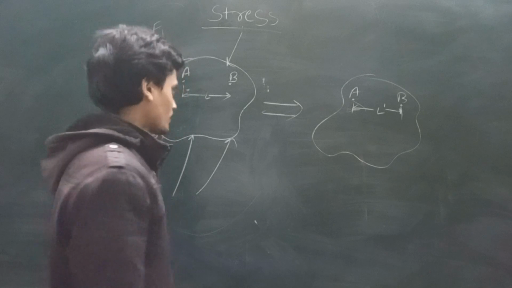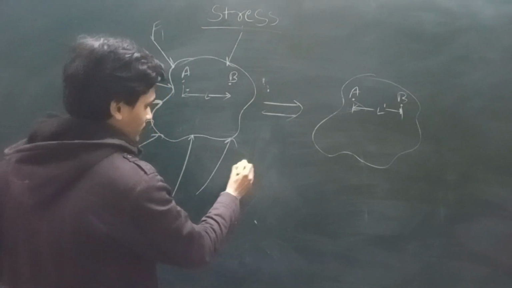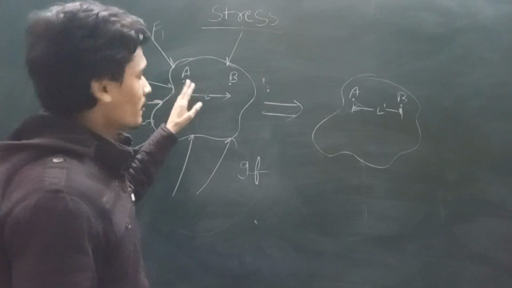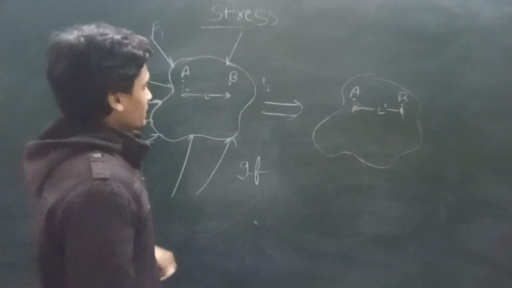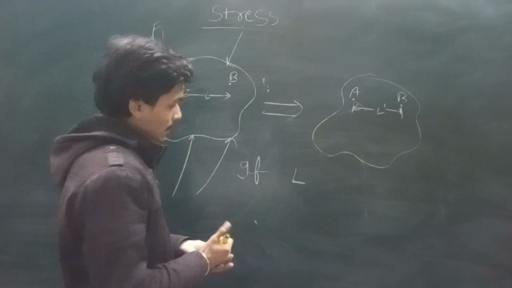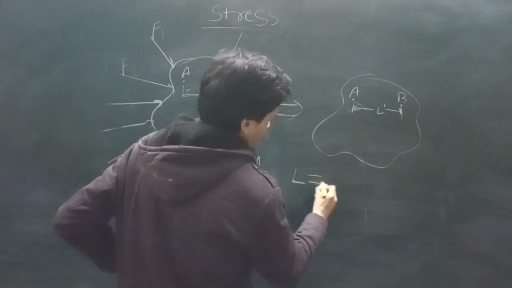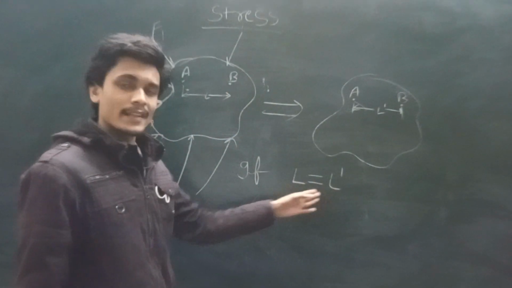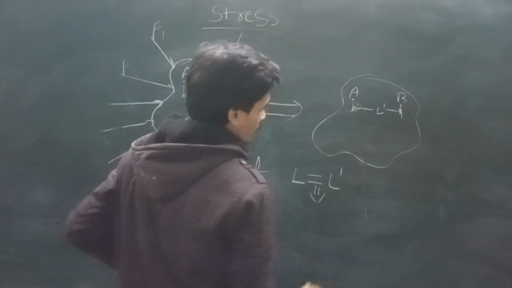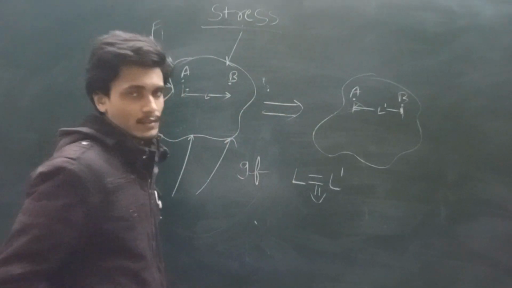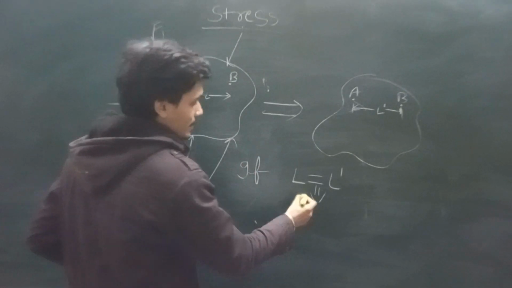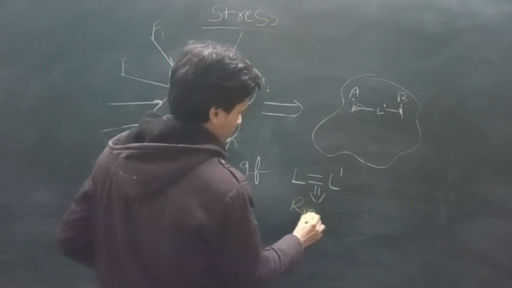Now see, if we apply forces on this body and this length L is the same as the previous one, that means L is equal to L, this length is not changed. They are the same. Then this type of body is known as the rigid body.